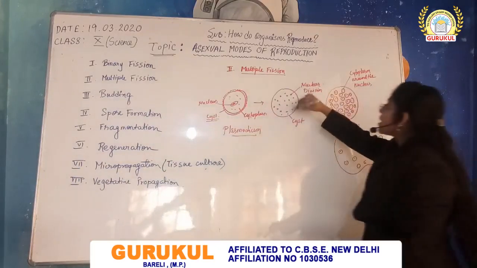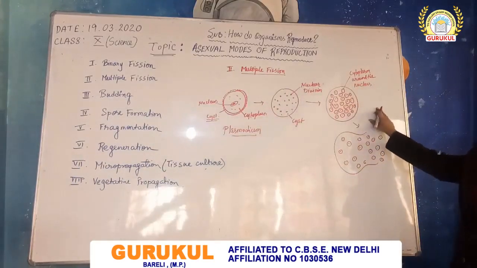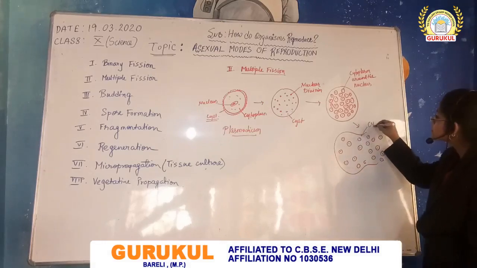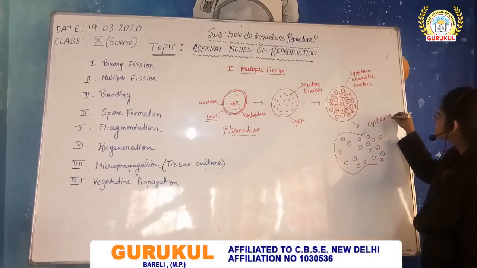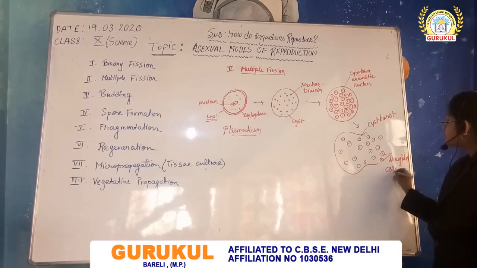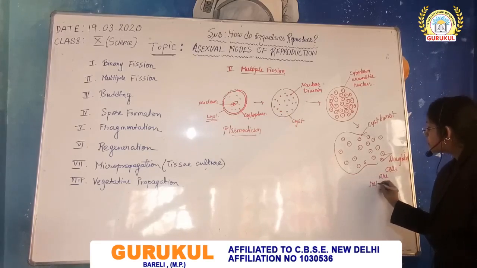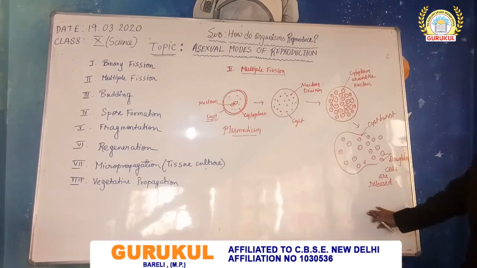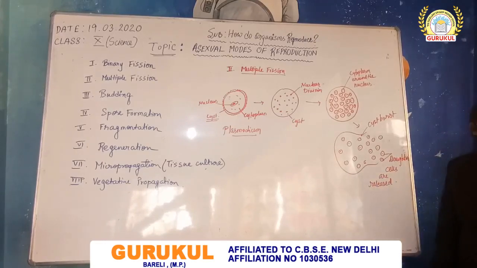Then the cytoplasm gathers around each nucleus, and under favorable condition, the cyst bursts and these daughter cells are released. So that is for multiple fission.